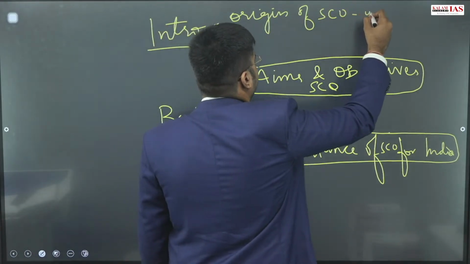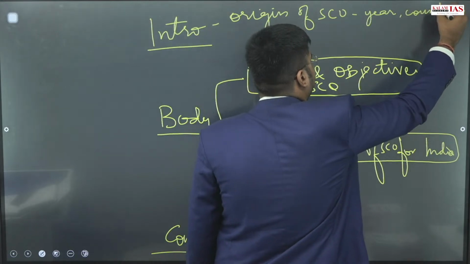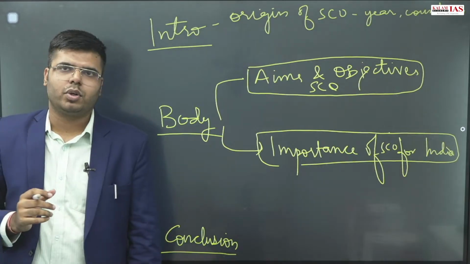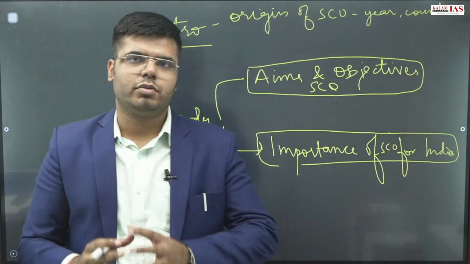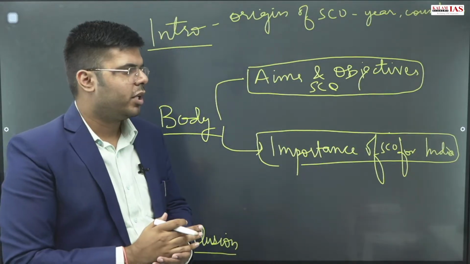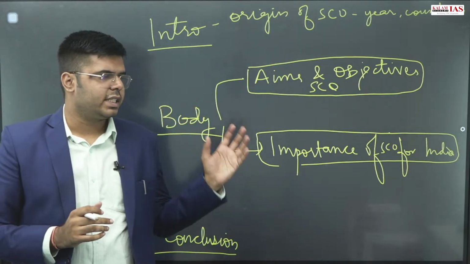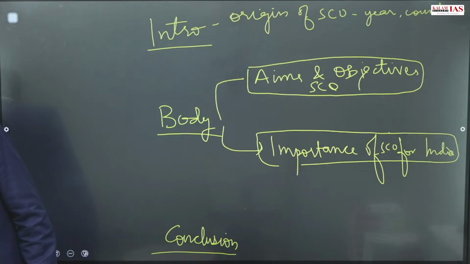You can write the year and the countries. I am leaving this up to you to find. I am not spoon feeding everything here. Please go back to your notes. If you have not made notes, you can contact the academy. You will be provided with Kalam Golden Pages of International Relations, wherein all these facts would be available.